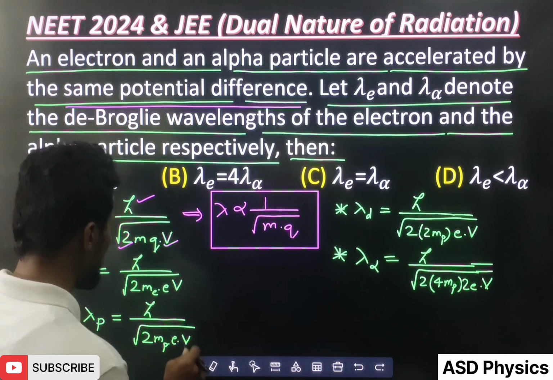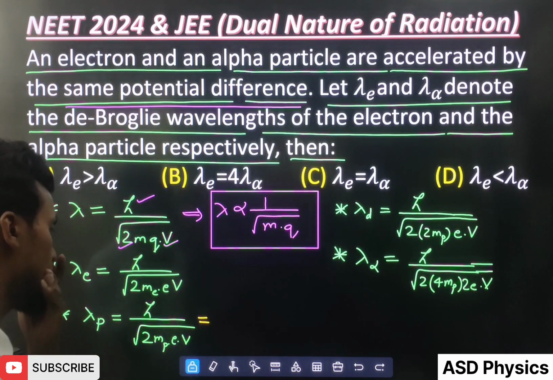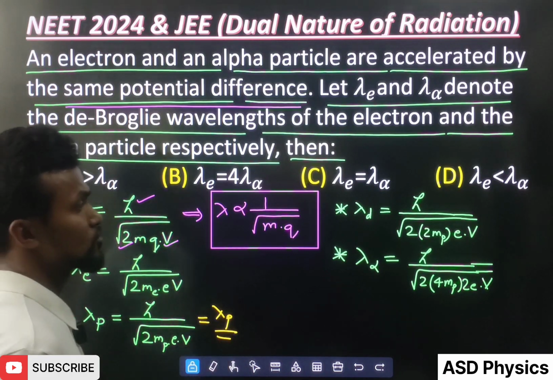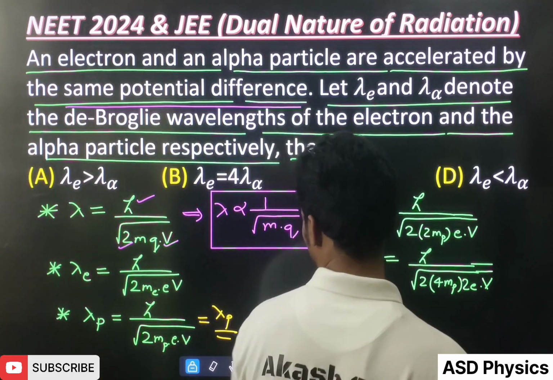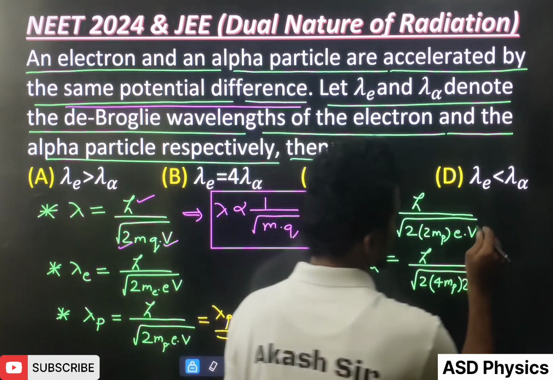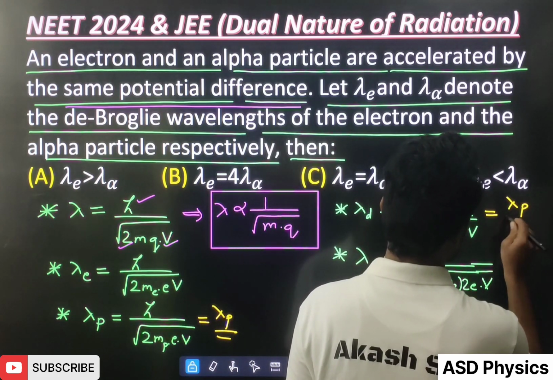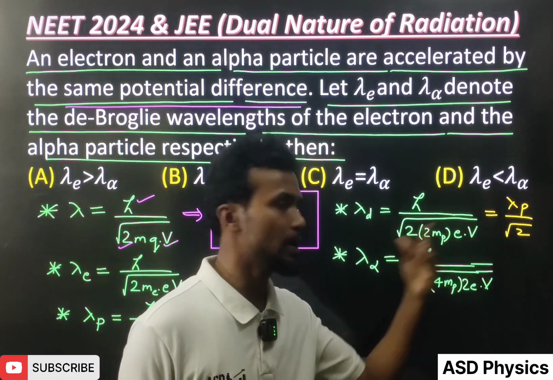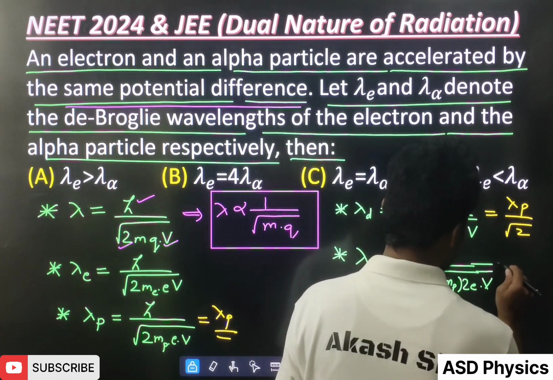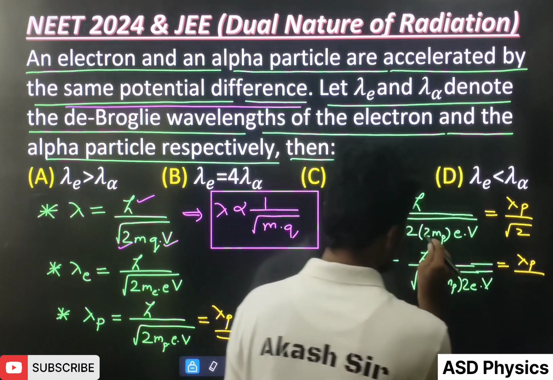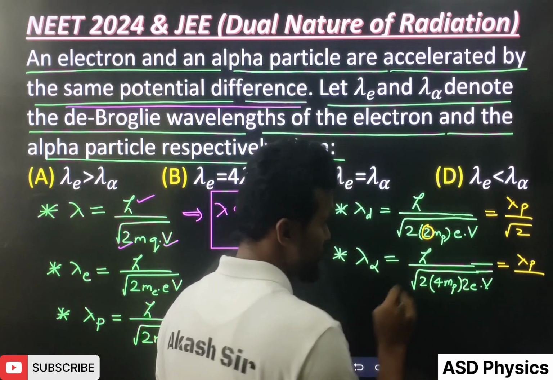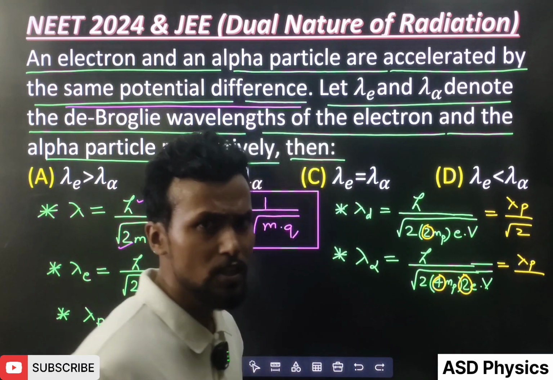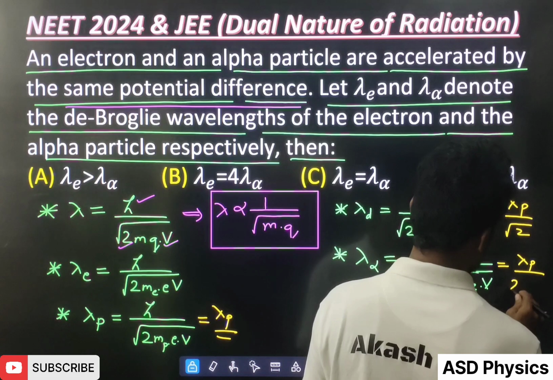Now for the proton, let's take this as lambda proton only. If you compare this one and this one, 2 extra will be appearing here, so I can write lambda deuteron as lambda p by root 2. Similarly for the alpha particle, you see here 4 will come and this 2 will also be extra, so root 8, and this root 8 will become 2 root 2.